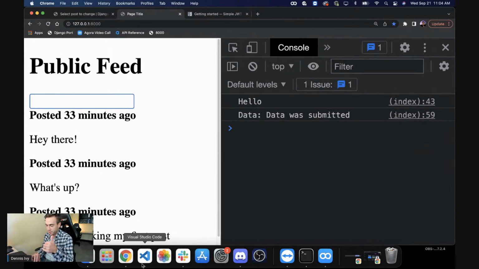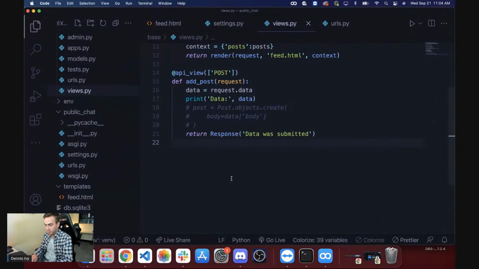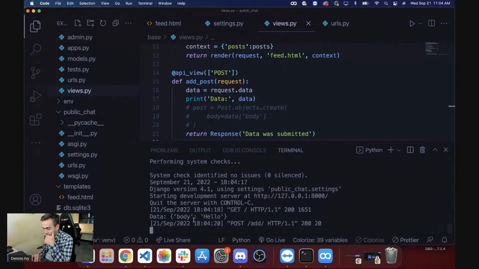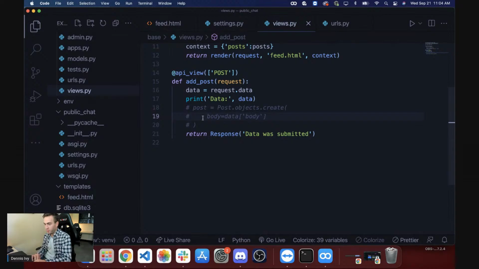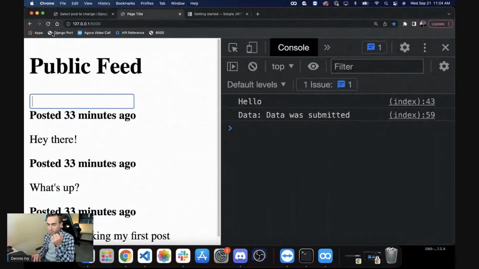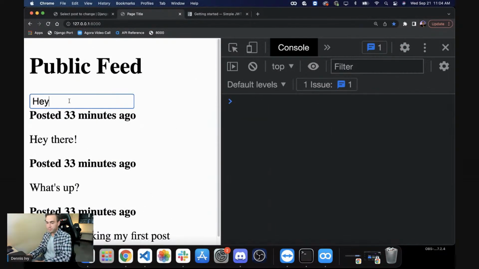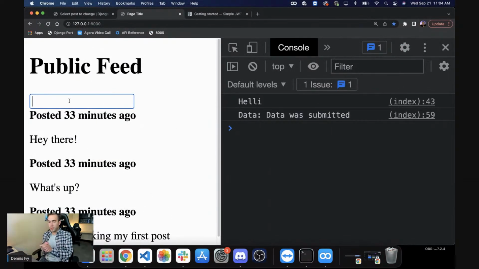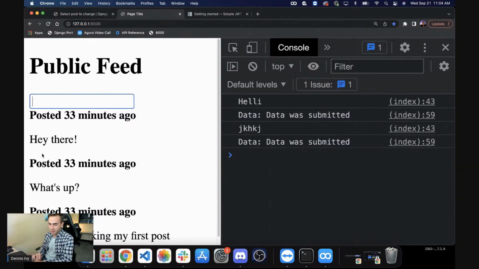So it was in that process of destructuring the data from the front end. Body is hello. So I think I just need to access that as a typical dictionary. So just use the brackets around it. Okay, so that worked.